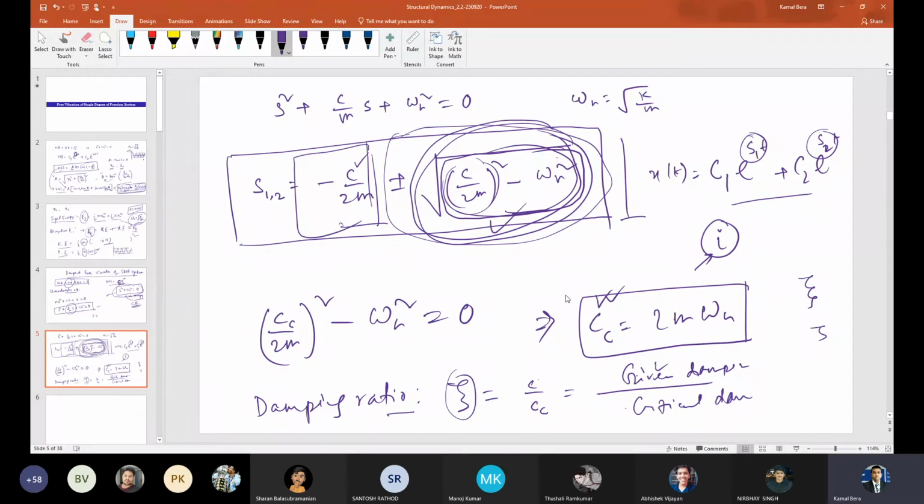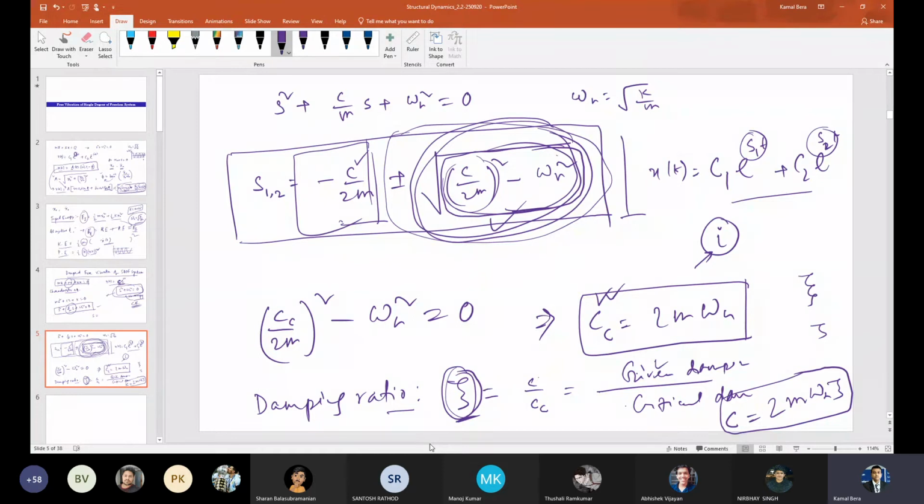We'll discuss this more in detail: what is damping ratio, and what is its significance. So in terms of this non-dimensional parameter damping ratio, what is the expression for C? What is C? Zeta into CC, that is zeta into 2m omega n. Yes, C equals 2m omega n zeta. Please remember this expression.